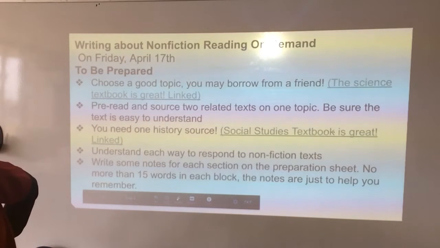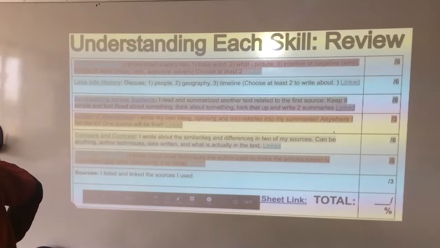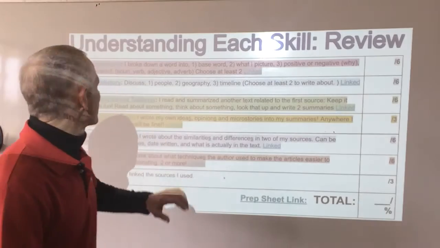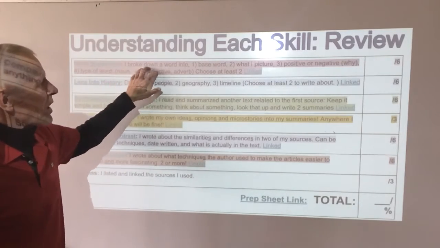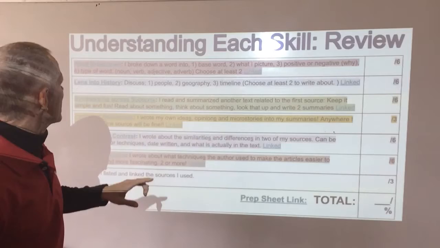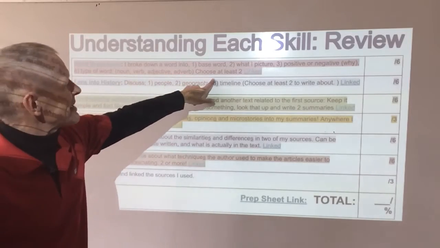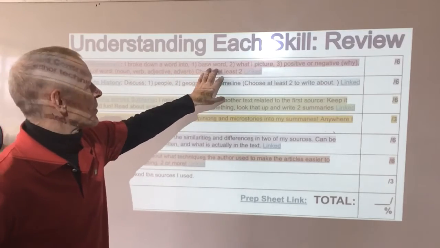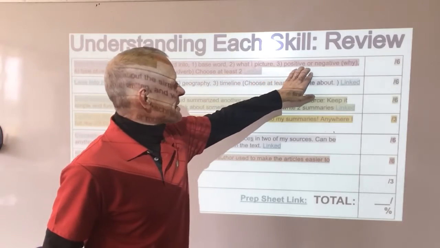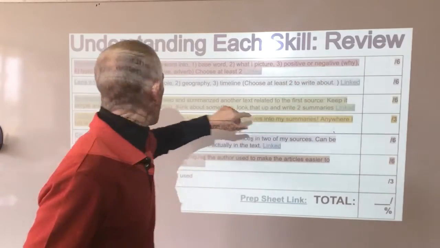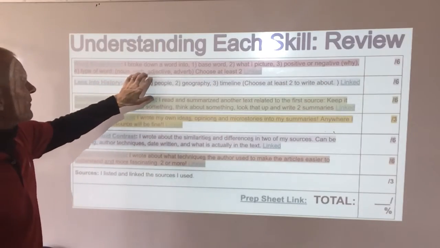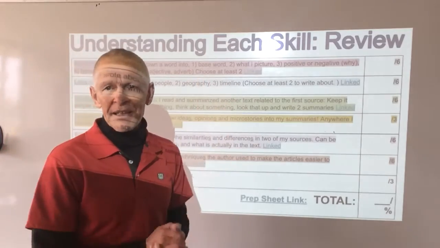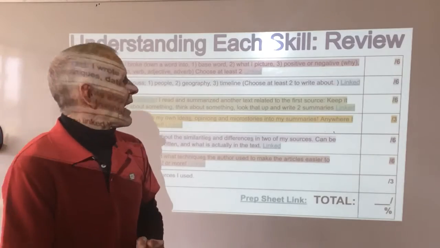Anyway, I could just pop it up right here. It didn't come up. Okay, it's linked at the bottom here. Anyway, word breakdown. Here's what your test is going to look like. You're going to choose one word from any one of your sources, and then you're going to break it down in at least two different categories. You can see if it has a base word. Not all words have a base word. What do you picture? Is it a positive or negative word? Explain why. What type of word? Noun, verb, adjective, adverb. You just have to do two of these things, and you've done it. 2 out of the 4.